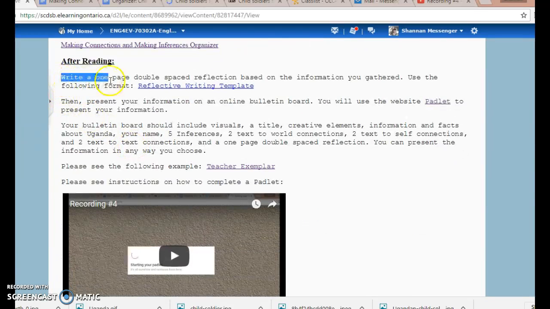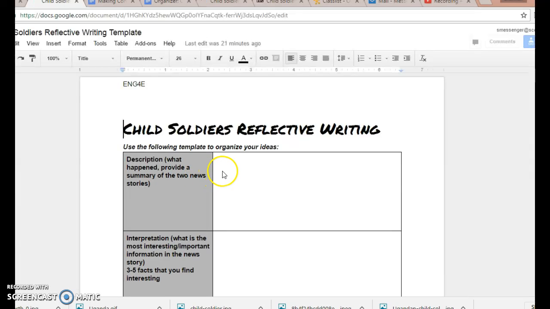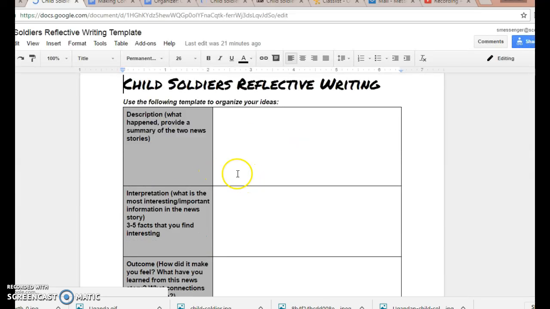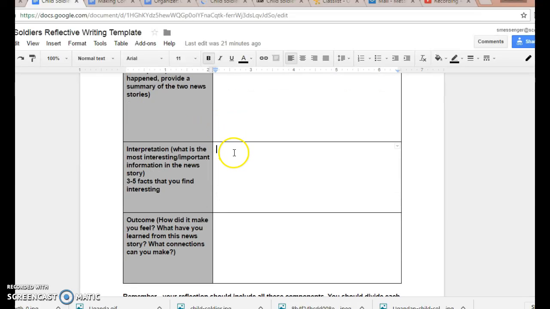After reading. After you've finished gathering your information and making connections and inferences, you will write a reflection. You know how to write a reflection already, as you were responsible for writing one in Unit 1. Here is a reflective writing template. This will help you organize your writing. So, Child Soldier's reflective writing template. The first paragraph should describe what happened. Provide a summary of the 2 news stories.